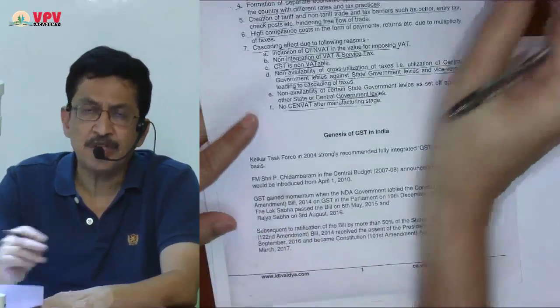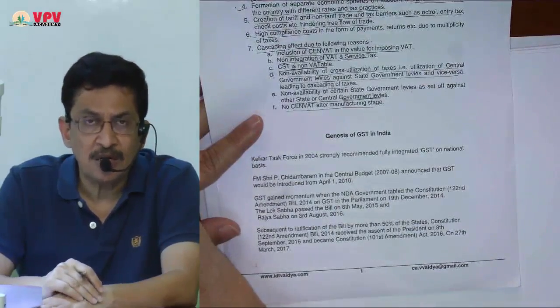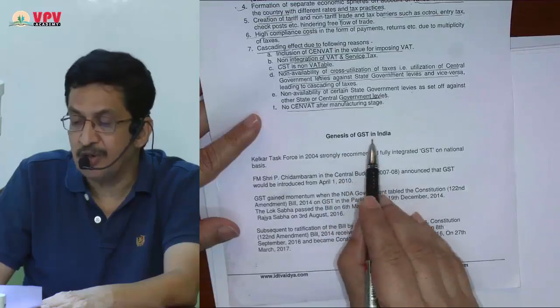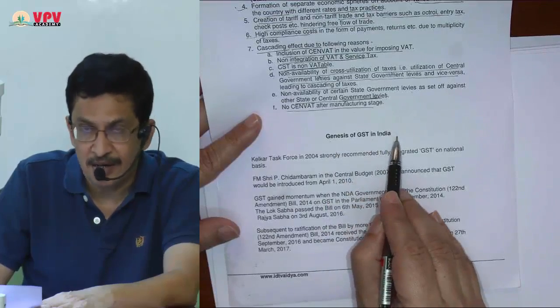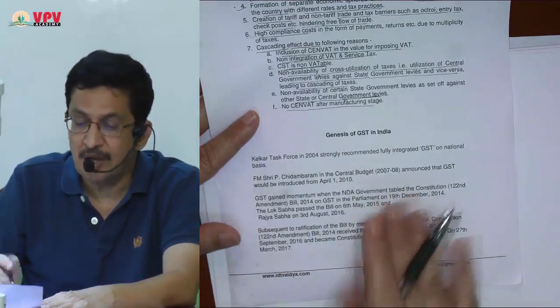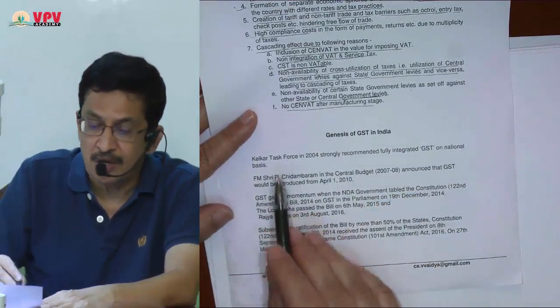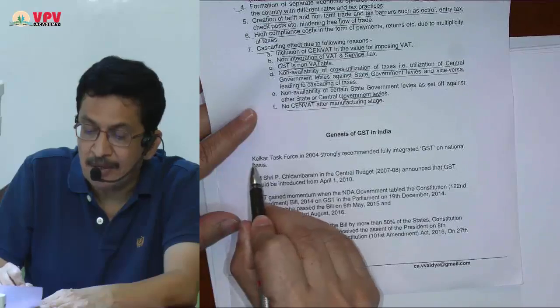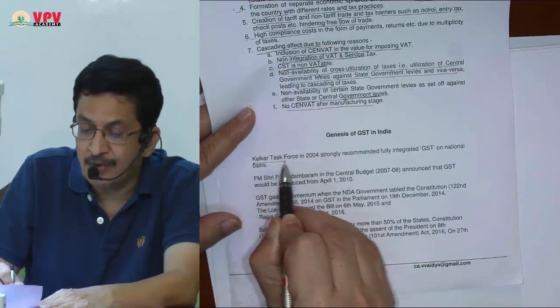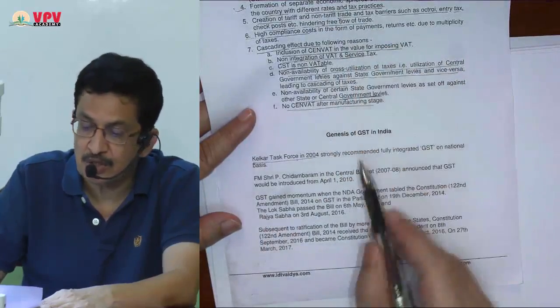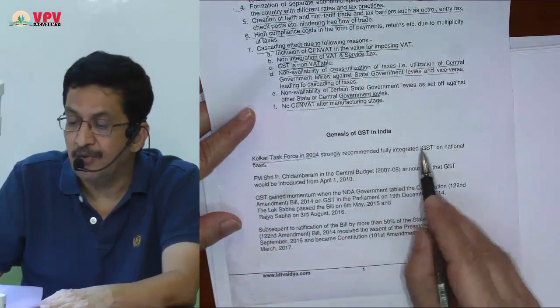Next point, which is a possible question, is what are the various events that took place. Question can come, what is the genesis of GST in India? And important events right from the beginning are given in the order. First event that happened was the Kelkar Task Force in 2004, because of all these disadvantages, strongly recommended fully integrated GST on national basis.